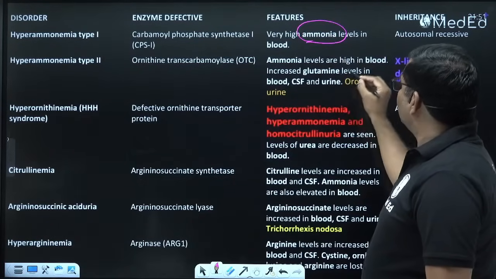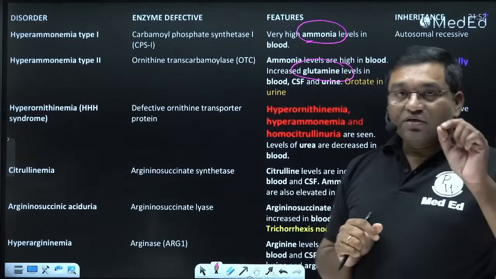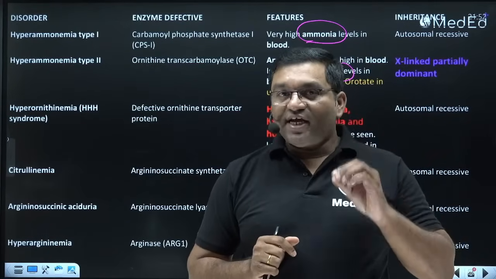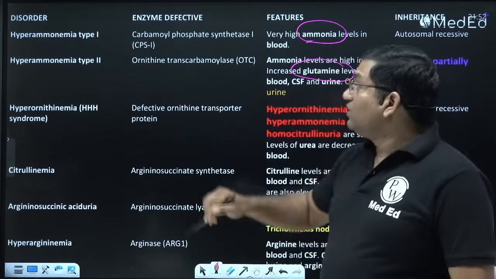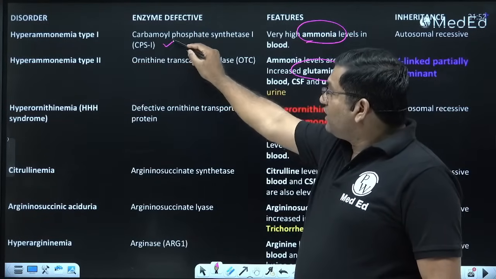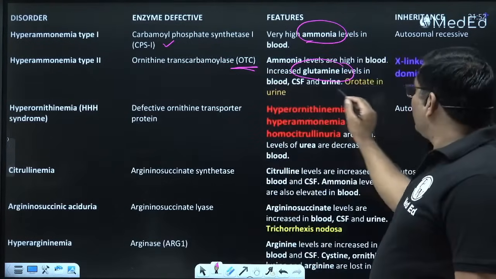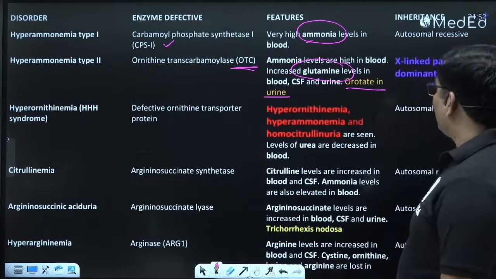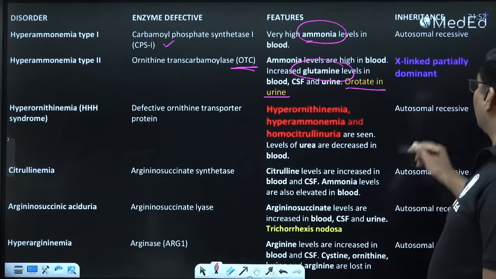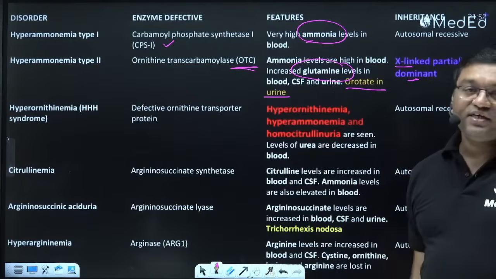Type 1 is due to CPS1 defect. Type 2 is due to ornithine transcarbamylase defect, and along with this there is orotic aciduria. This is X-linked, partially dominant.